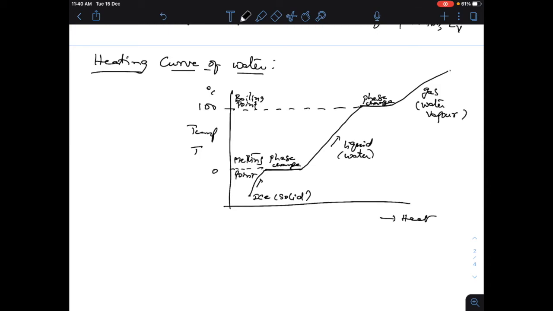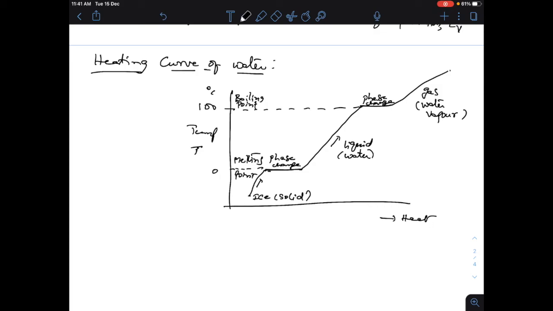So as you can see, the ice is melting and becomes water, and so there is a phase change. Whenever there is a phase change, as we have discussed, there is no change in temperature, so the line is horizontal.